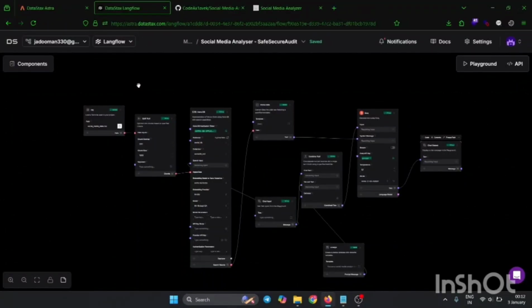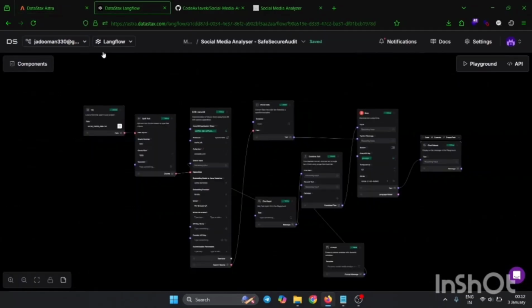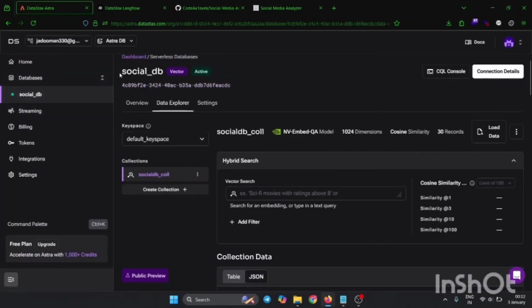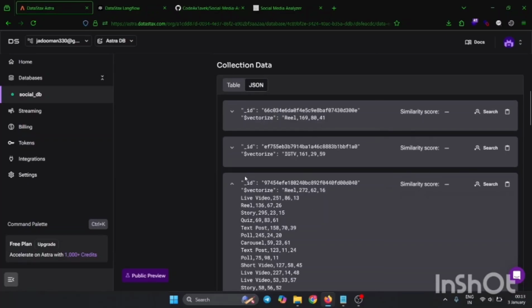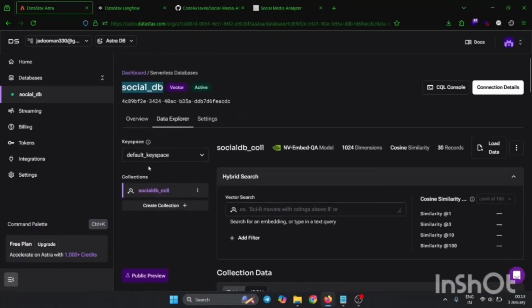We just completed our pre-assignment of the Hackathon. So here is an example explaining this. We have used Astra DB and Langflow DataStax. Here's the explanation: we created a database named social DB. We have created our collection, social DB collection, and here's the data stored inside it. We have stored around 30 plus data inside it.